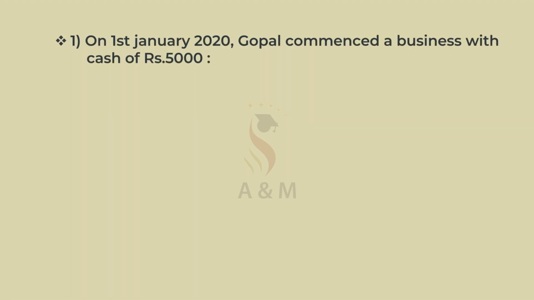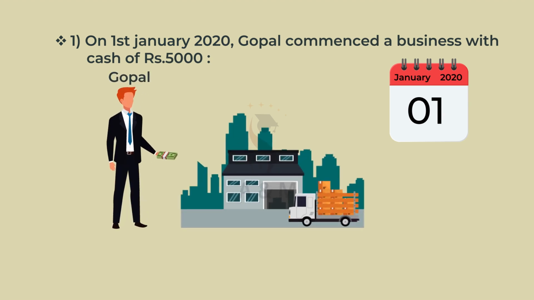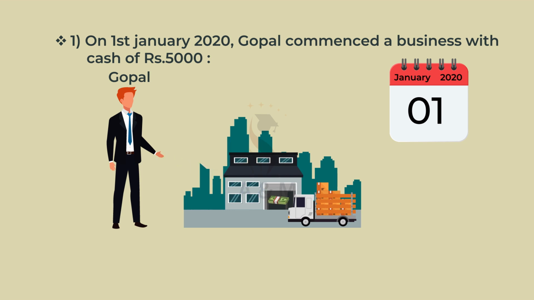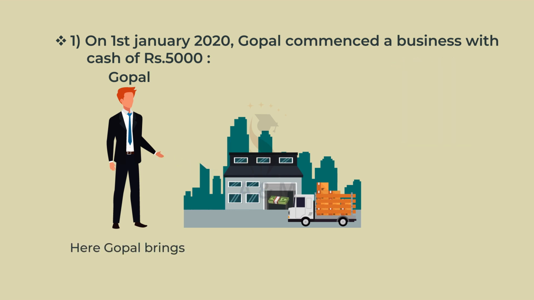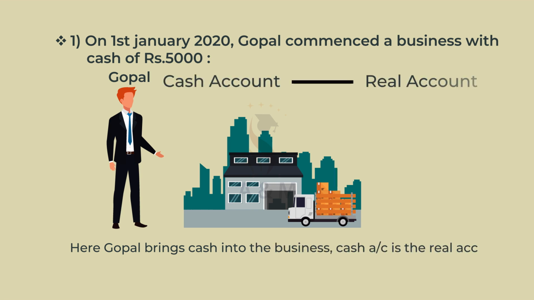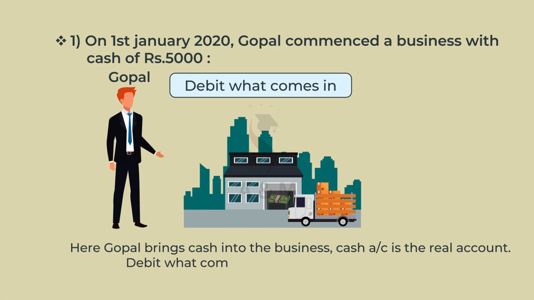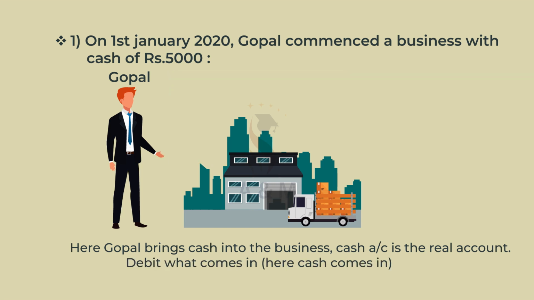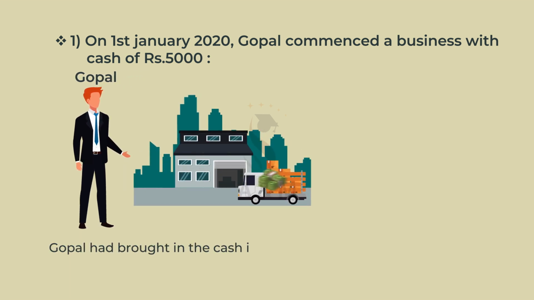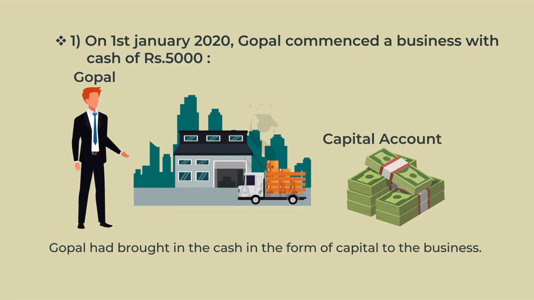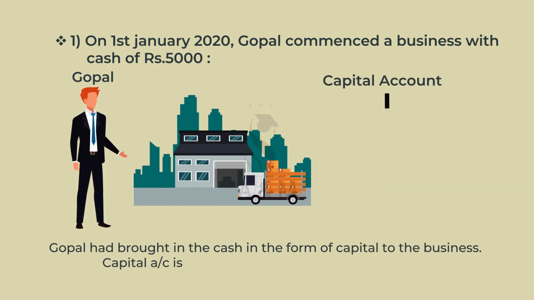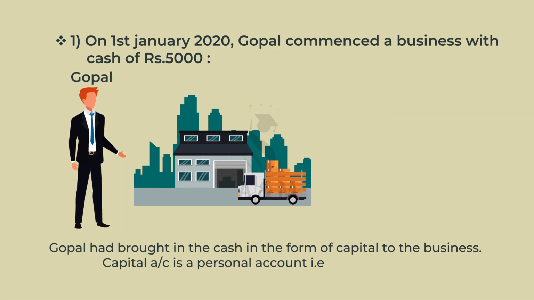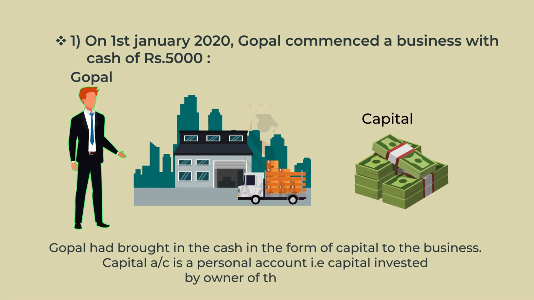First one, on 1/1/2020, Gopal commenced a business with cash of rupees 5,000. Here, Gopal brings cash into the business. Cash account is a real account. Debit what comes in. Here, cash comes in. Therefore, debit cash account. Gopal had brought in the cash in the form of capital to the business. Capital account is a personal account, that is, capital invested by the owners of the business.